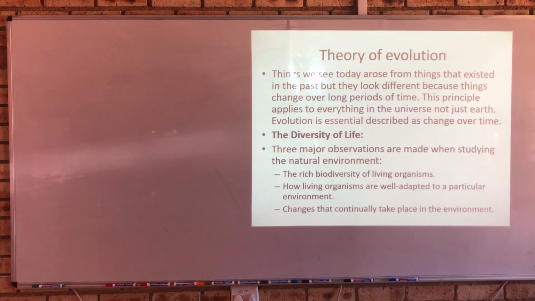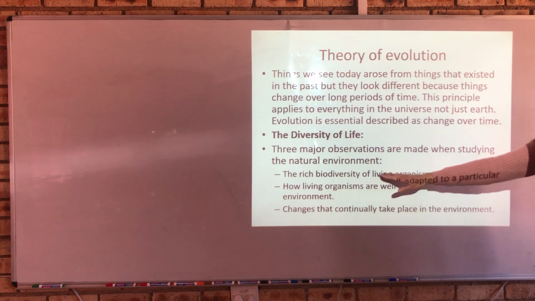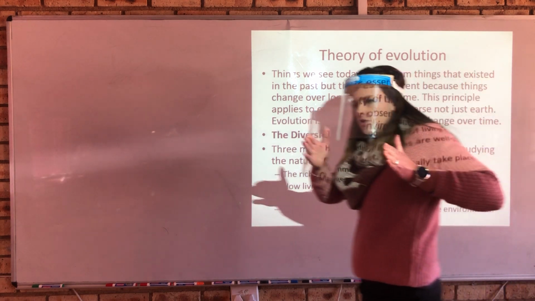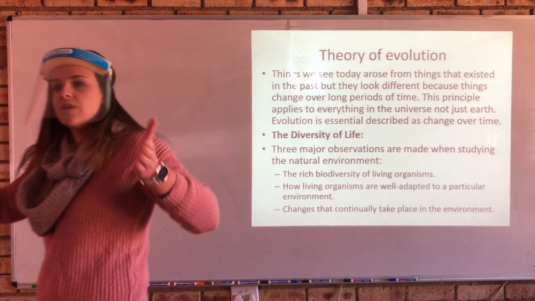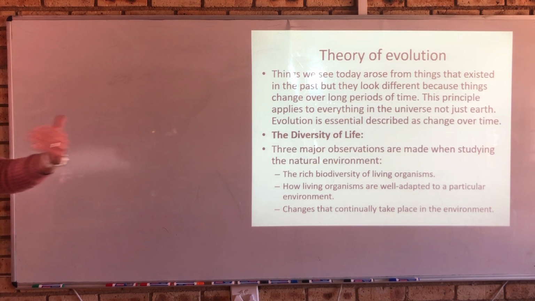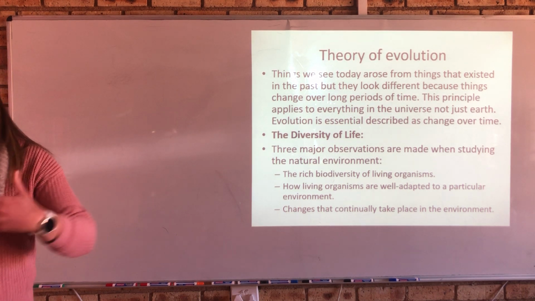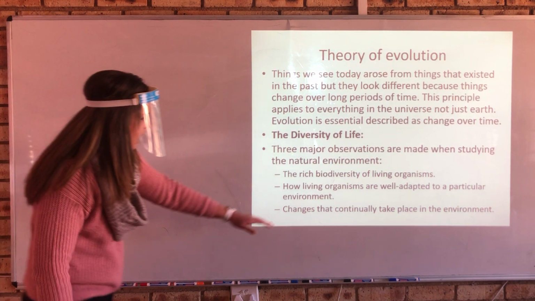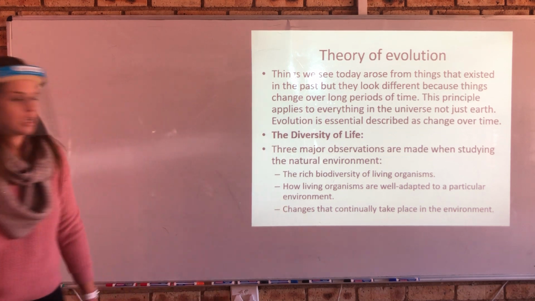There are three major observations made when studying the natural environment. Firstly, we have a rich biodiversity of living organisms. And because there's great biodiversity within living organisms, as well as variation between organisms, we have this driving force. Okay? There's competition that exists, and there's the ability for organisms to change and adapt to suit their environment. If you can't, you become extinct. Secondly, how living organisms are well adapted to a particular environment.